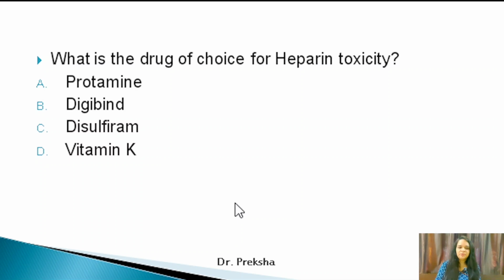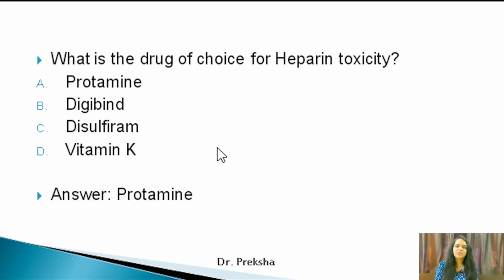Now next MCQ, what is the drug of choice for heparin toxicity? Protamine, digibind, disulfiram and vitamin K. So heparin will cause bleeding, and for that the drug of choice is protamine. So that is the correct answer here. Protamine is the correct answer here. Digibind is used in digoxin toxicity. Disulfiram is used in alcohol aversion therapy. Vitamin K is used in warfarin toxicity. So here the answer is protamine.